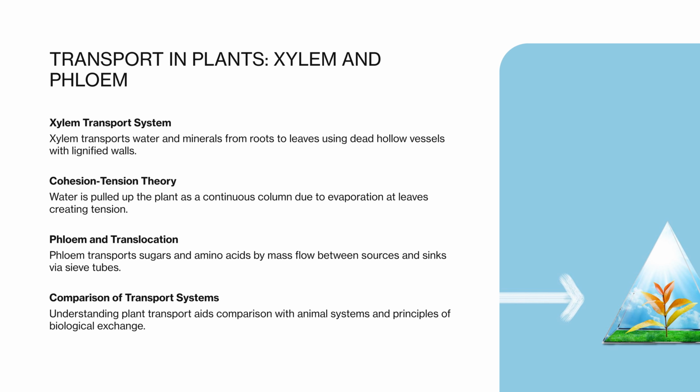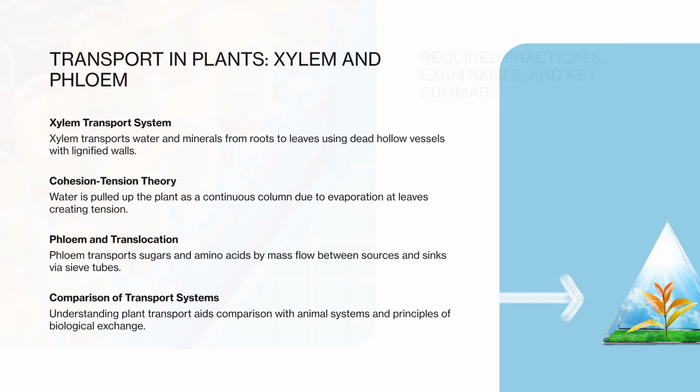the leaves. Phloem transports organic substances such as sucrose and amino acids in a process known as translocation. This occurs by mass flow, driven by pressure gradients between sources, such as leaves, and sinks, such as roots or growing tissues. Phloem tissue consists of sieve tube elements and companion cells, which are adapted for active loading and unloading